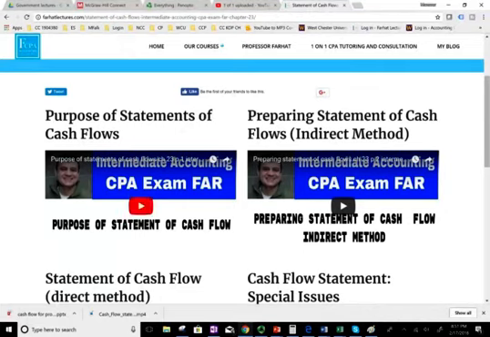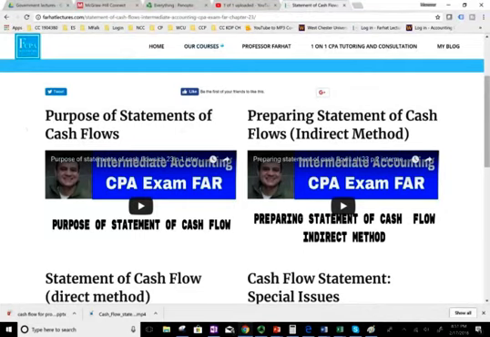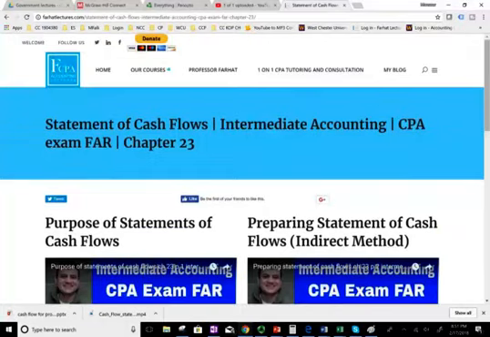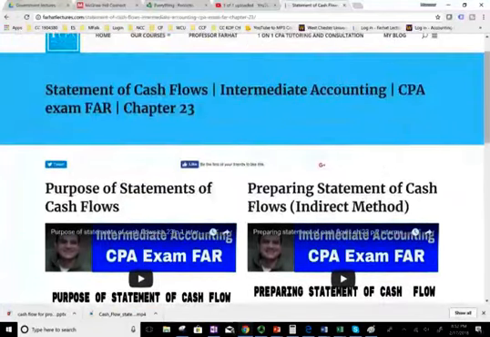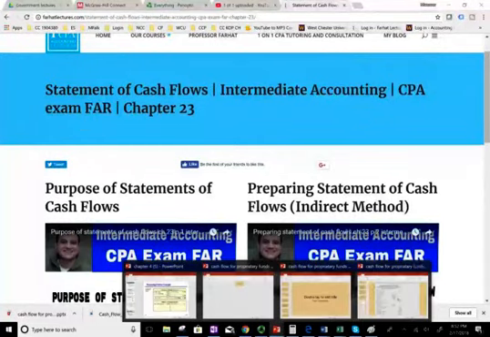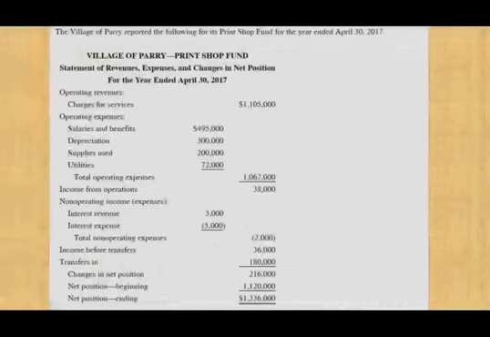Go under our courses, then under intermediate accounting, go to chapter 23, and there are 4 recordings that explain the cash flow in detail. If you need to do so, by all means do so. Otherwise, I will go over a review. I will review the direct method as we're going through this session, but if you really need an in-depth review, please go to the original lectures.